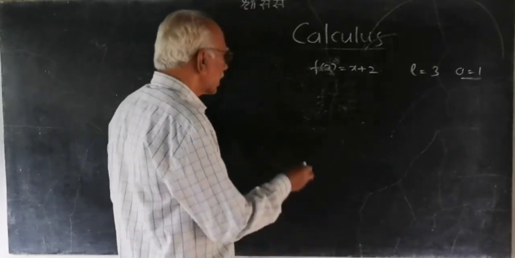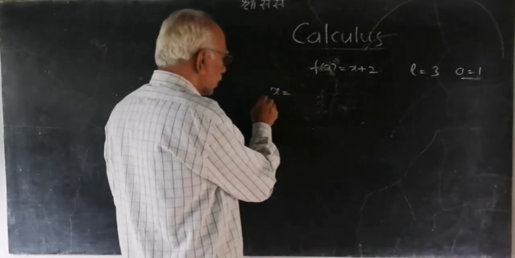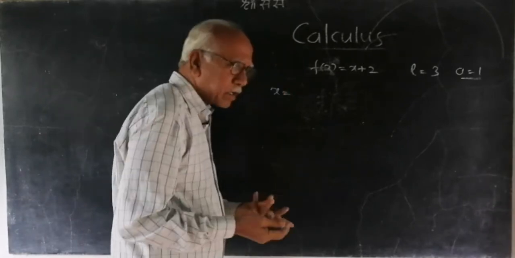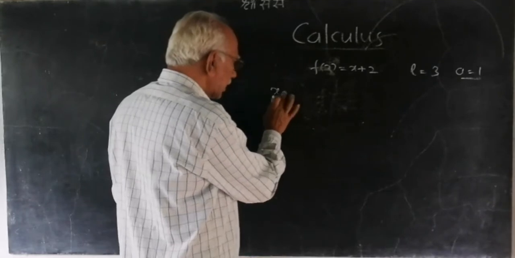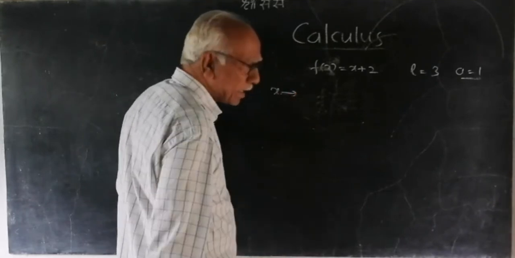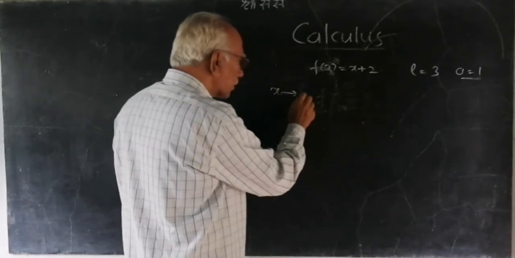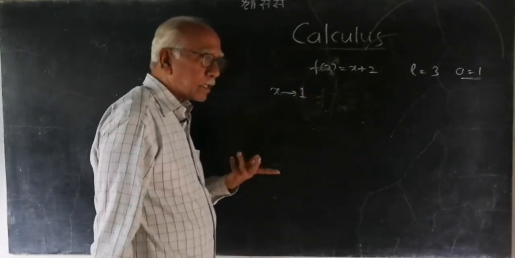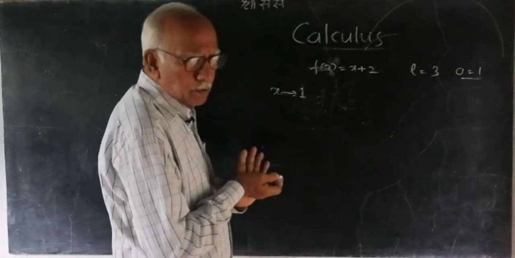So, how can x approach? Here we can take left hand or right hand. If we write x approaches a, how will it approach? x tends to 1 by taking values very close to 1.